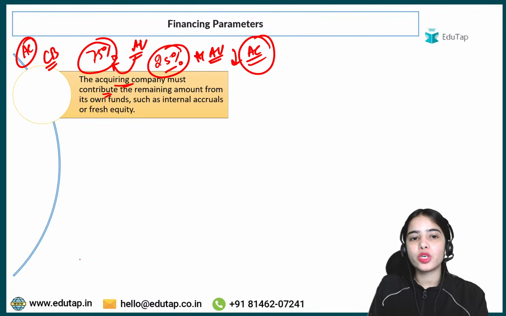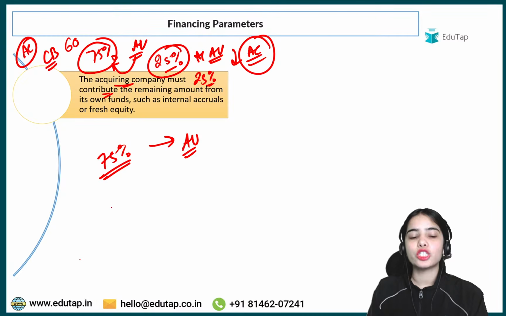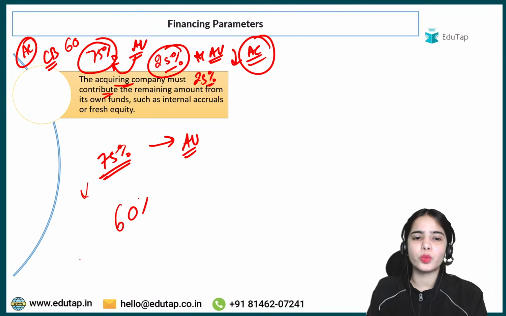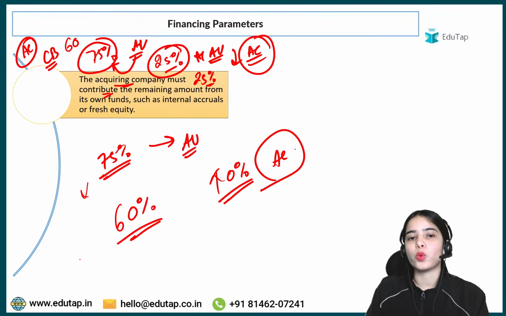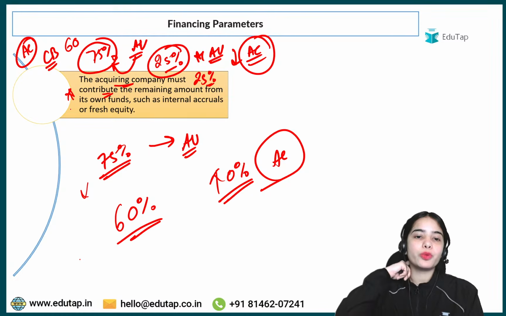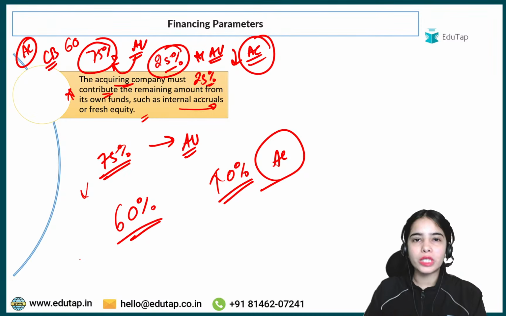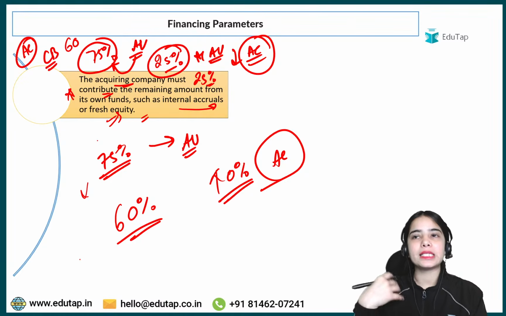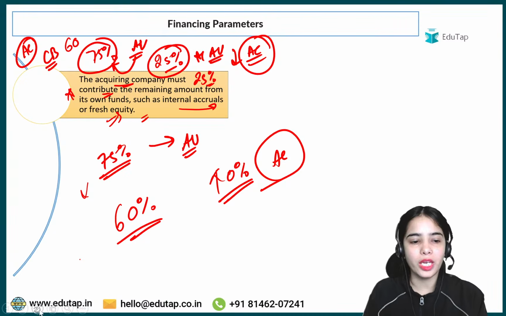So the acquiring company must contribute at least 25%, that is the remaining amount. Or let's say the bank is only providing 60%, because 75% is the maximum that the bank can provide. So the rest 40% should come from the acquiring company's own funds, from its internal profit, or from fresh equity, that is by selling its own shares to get the money to acquire the target company. Okay, this is the idea.